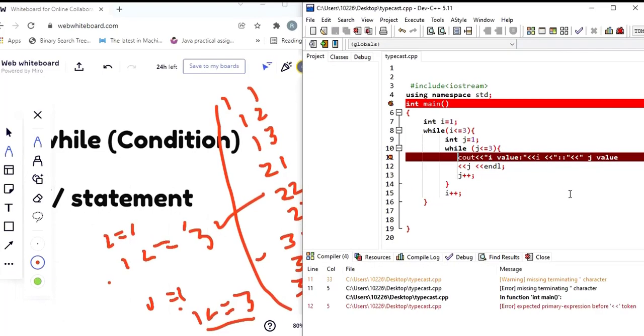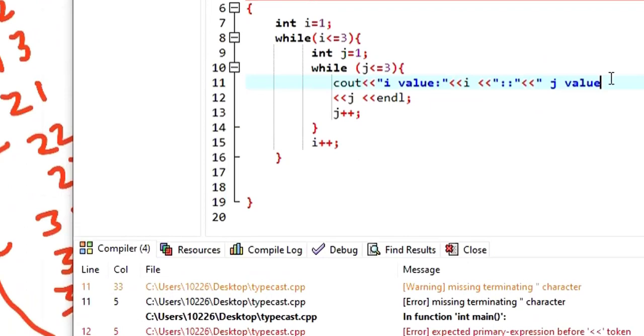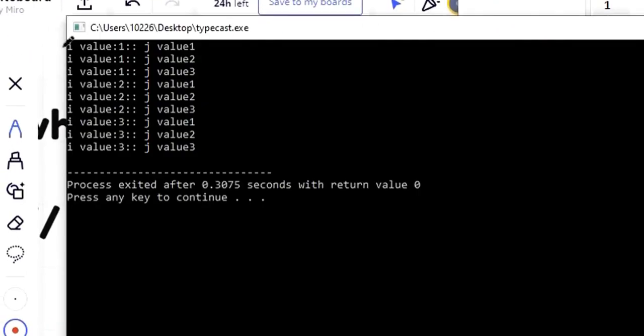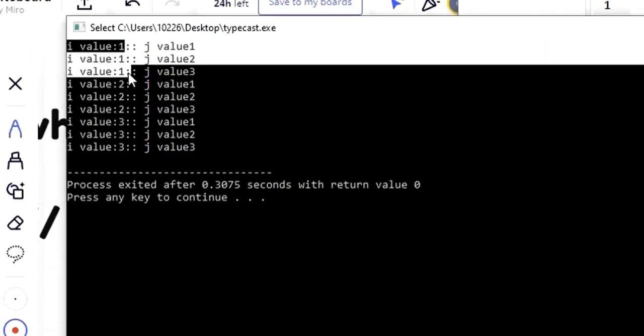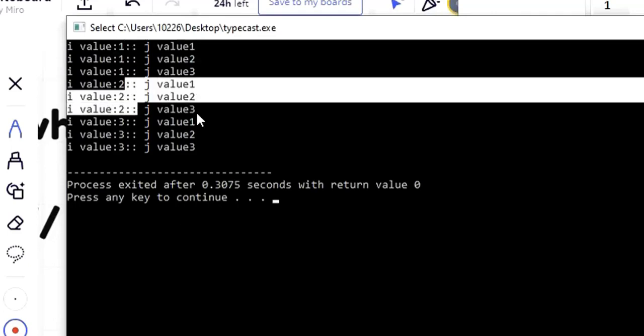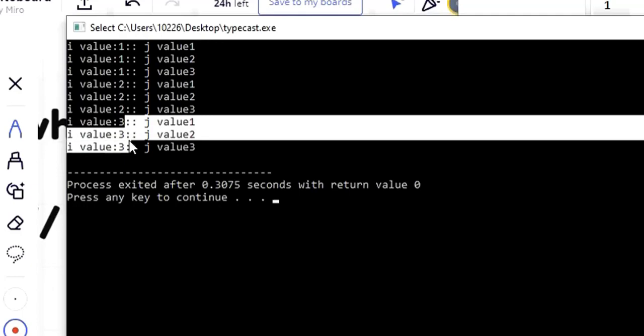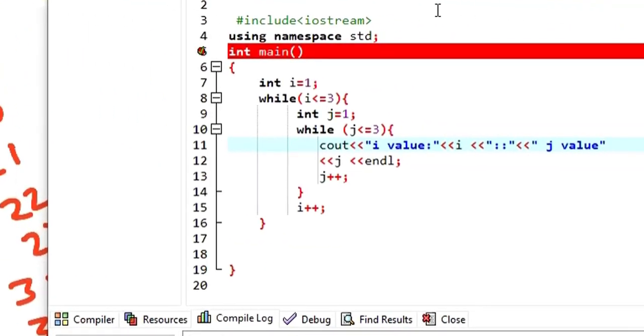What is the error? j value. Okay, here put the double quotes. As you can see here, i value 1 1 1, j value 1 2 3. i value 2 2 2, j value 1 2 3. i value 3 3 3, j value 1 2 3. So this is how you can nest a while loop within another while loop.